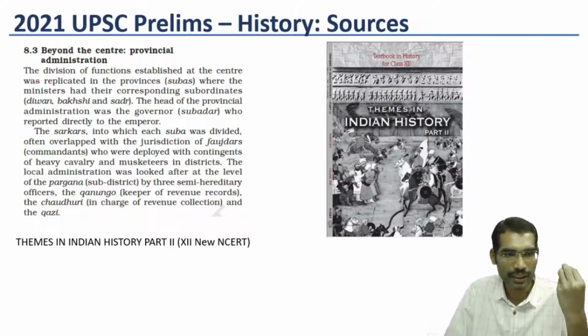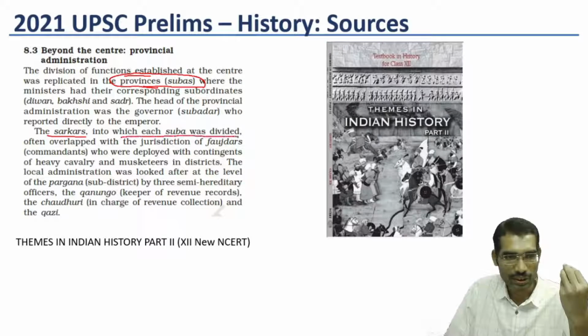Here it says the division of functions established at the center was replicated in the provinces. So provinces means subhas, and the sarkars into which each subha was divided. Similarly, local administration was looked after at the level of the pargana, the sub-district.